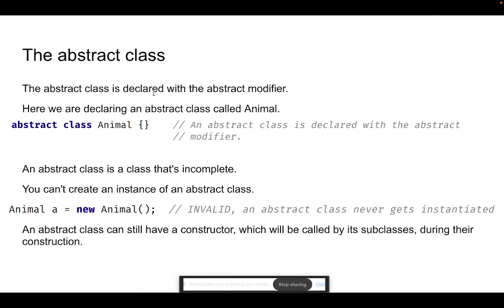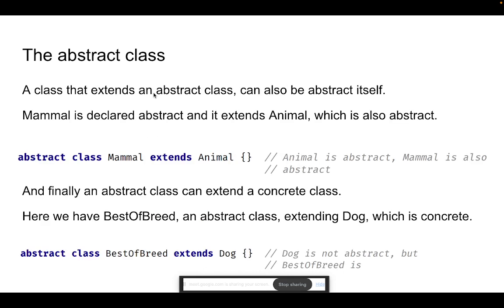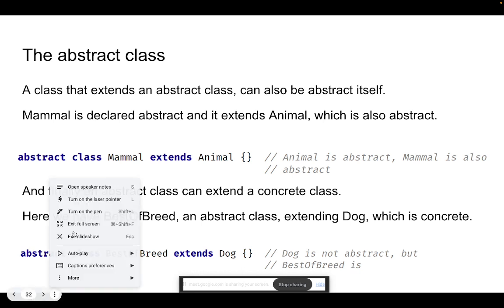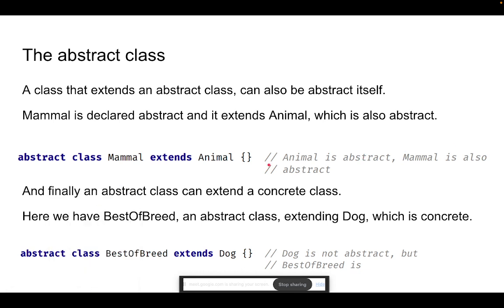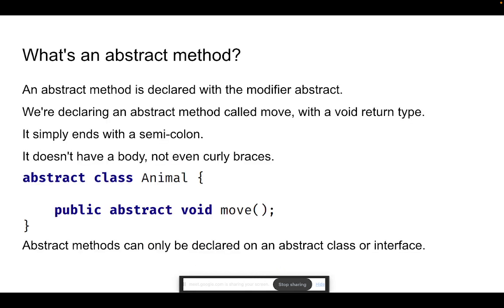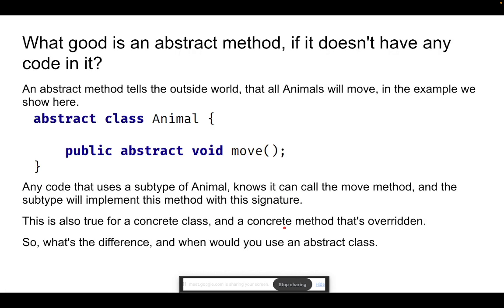Okay, let me see if there is any other concept that I have to cover. So I can tell here that an abstract class can also extend an abstract class. An abstract class can also extend a normal class as well. So that is one more thing that it can do. Abstract method is simple, with no body, only declaration.